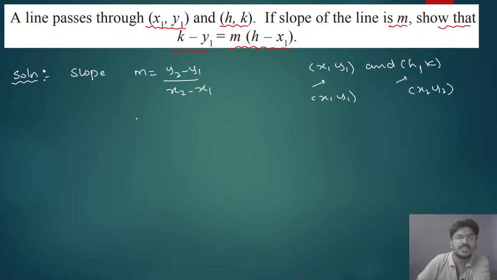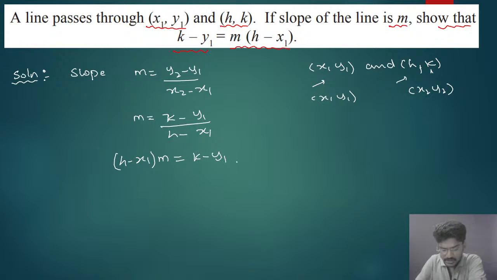Write all these terms in the formula: m equals y2 is k, k minus y1, divided by x2 is h minus x1. Cross multiply the terms. That will be h minus x1 into m equal to k minus y1. Very simple one, and we got the answer here.